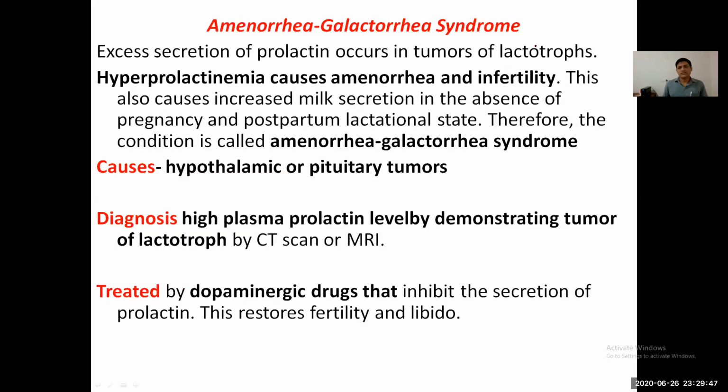Amenorrhea galactorrhea syndrome: excess secretion of prolactin is caused by a tumor of the lactotrophs. Hyperprolactinemia causes amenorrhea and infertility. It also causes increased milk secretion in the absence of pregnancy and postpartum lactational state. Therefore, the condition is called amenorrhea galactorrhea syndrome. Causes are hypothalamic tumor or pituitary tumor. Diagnosis can be made by high plasma level and CT and MRI of the pituitary gland. It is treated by dopaminergic drugs which inhibit the secretion of prolactin and restore fertility and libido.